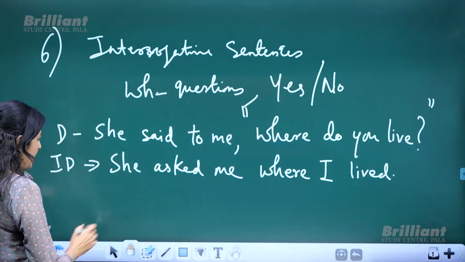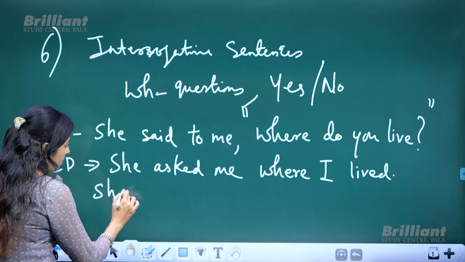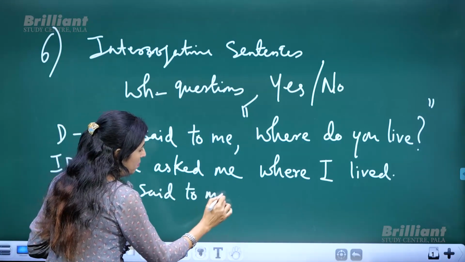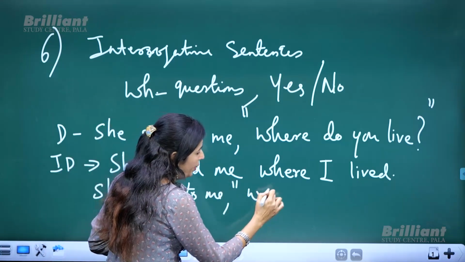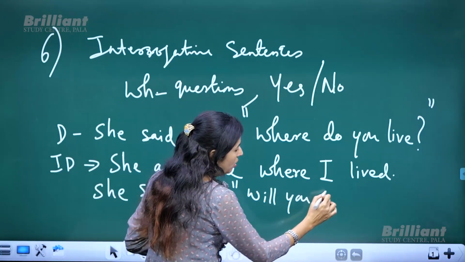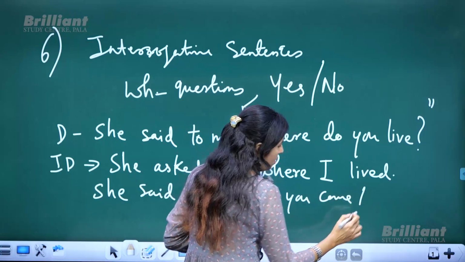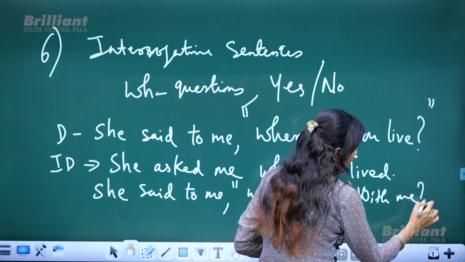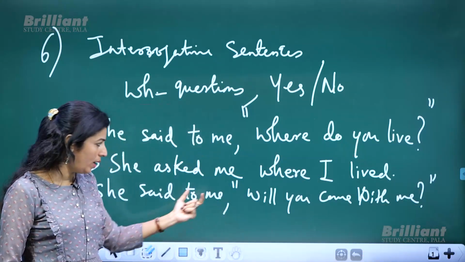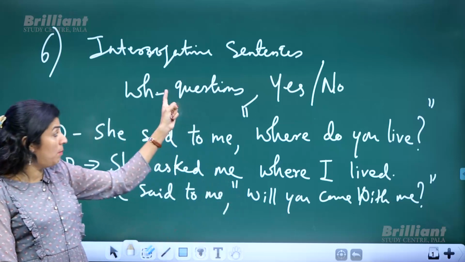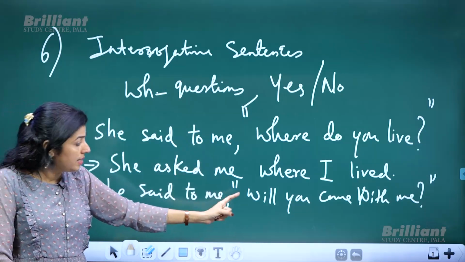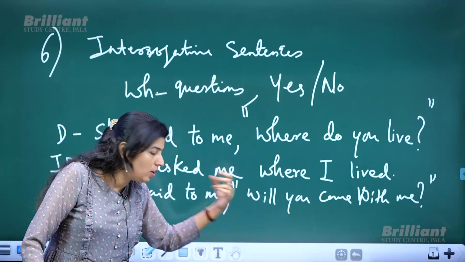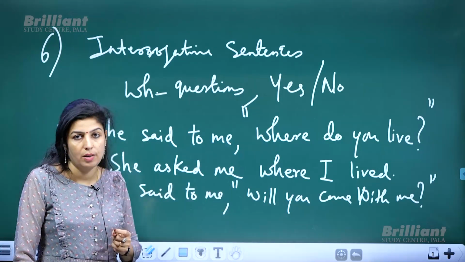One example is, she said to me, will you come with me? What type of question is it? It's not a WH question. It is a yes or no question, or a question which starts with an auxiliary verb. Will is an auxiliary verb.